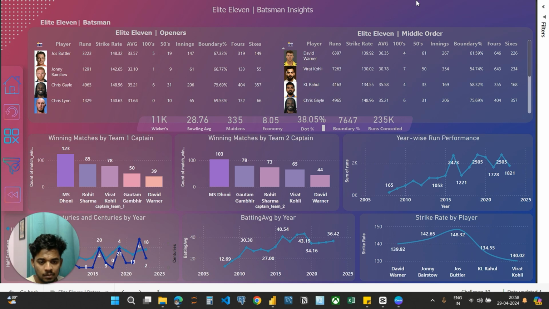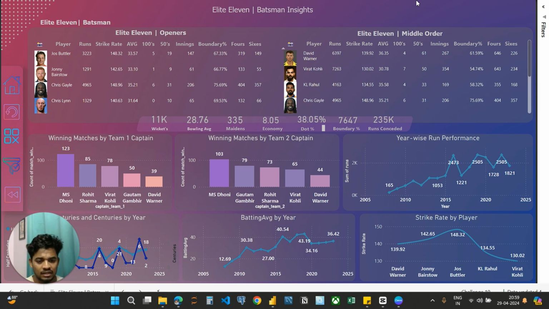As a wicket keeper batsman, we are seeking those with a batting average of 30 plus and at least one dismissal per match. Rahul has been outstanding in this regard. Next, we consider the performance of captains in winning matches. MS Dhoni, Rohit Sharma, Virat Kohli, and David Warner have shown standout performance leading their teams to victory. Based on these insights, I am inclined to select David Warner as my preferred captain for his exceptional leadership qualities and consistent performance, because a few of them are retired and a few do not meet the criteria of the average and strike rate.